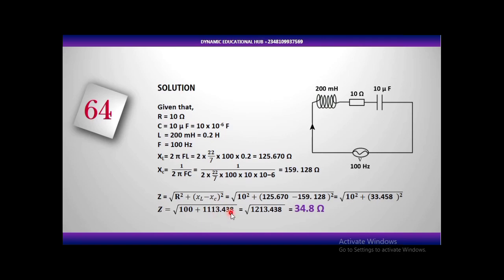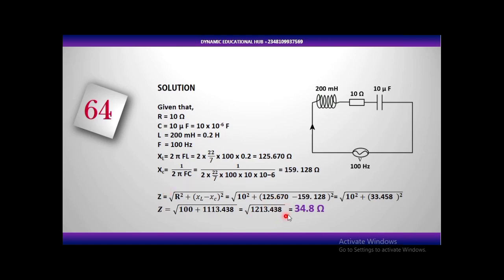Finding this difference and squaring it, after you solve that, we get the square root of 100 plus 1113.438. We add the two together and then find the square root. You are going to get 34.8.